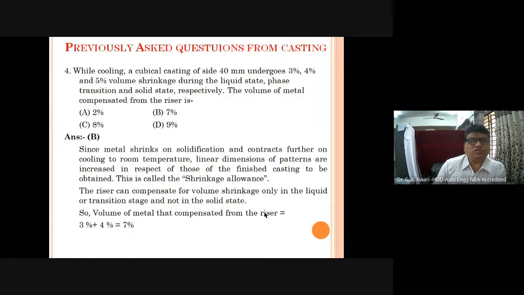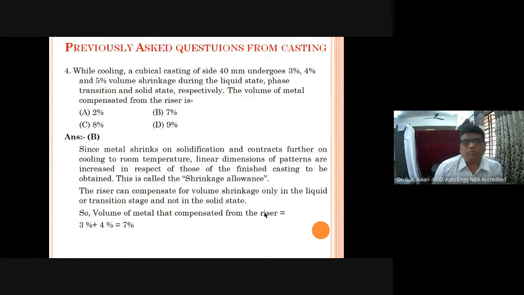Then the fourth question: while cooling, a cubical casting of 40 undergoes 3%, 4% and 5% volume shrinkage allowance during the liquid state, phase transition and solid state respectively. The volume of the metal compensated from the riser, how much percentage of the volume of the metal? Since the metal shrinks on solidification and contracts further on cooling to room temperature, the linear dimensions of the pattern are increased with respect to those of the finished casting. This is called the shrinkage allowance.